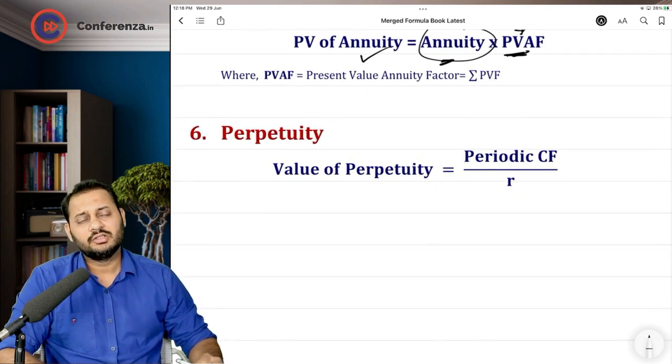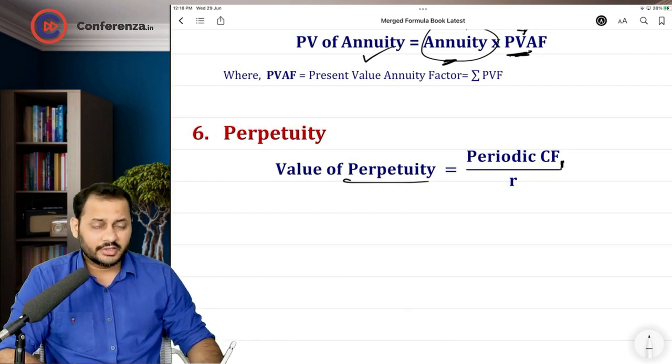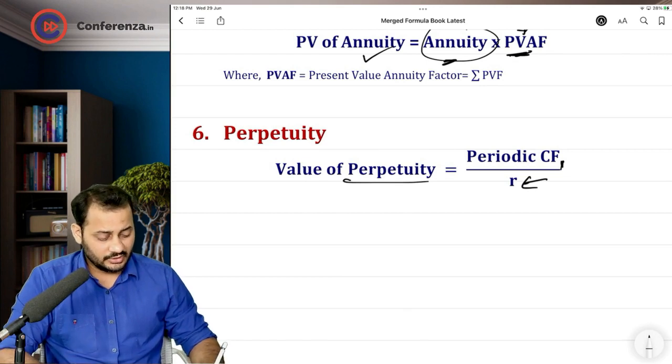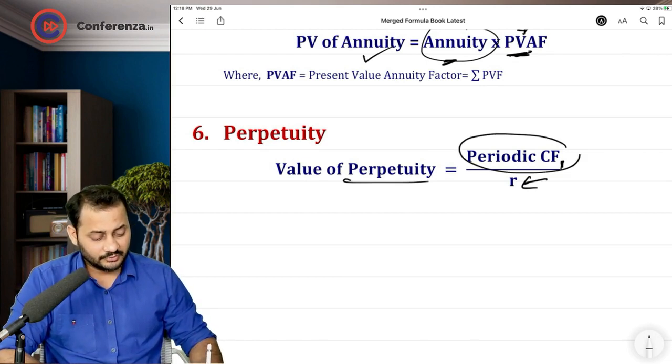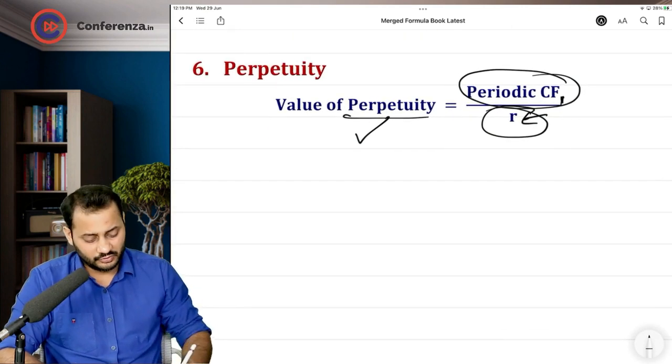The last concept was perpetuity. If a particular cash flow is repeated at a particular rate of return, say, I'm just repeating this. If I'm earning this much of the cash flow every year with this much of the rate, then I will have to invest this much of the amount today to receive that much amount. So let's take an example.